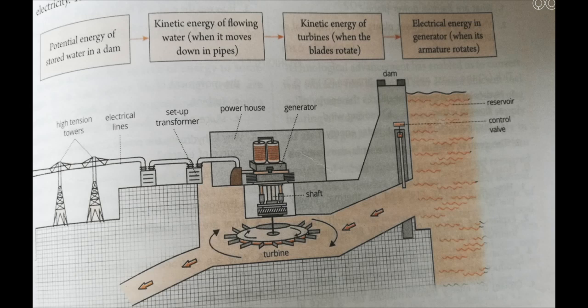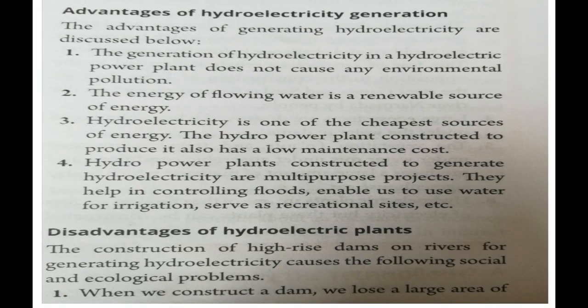So this is how we will be getting the hydroelectricity. Then what are the advantages of this hydroelectricity for us? You have to write it down in the classwork notebook. The advantages of generating hydroelectricity are: the generation of hydroelectricity in the hydroelectric power plant does not cause any environmental pollution. Means this is environmental friendly because it is not going to pollute the environment.